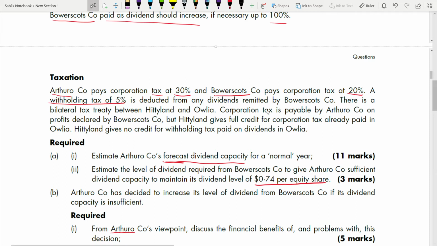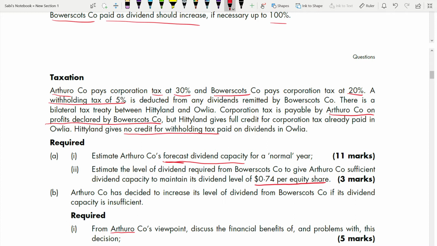There is a bilateral tax treaty between Hittiland and Ovalia. Corporation tax is payable by the parent company on profits declared by the subsidiary, but Hittiland gives full credit for the corporation tax already paid overseas. Hittiland gives no credit for the withholding tax paid on dividends, so that 5% has no credit. You will only get credit for the tax on the profits of the subsidiary. Here the parent is paying 30%, but in the subsidiary it is 20%. So if you have paid 20% there, here you only have to pay 10%.